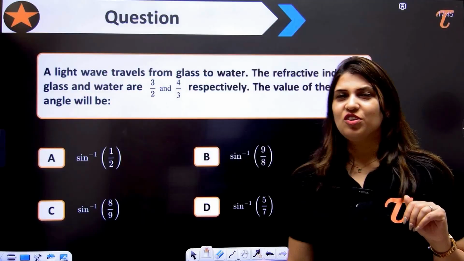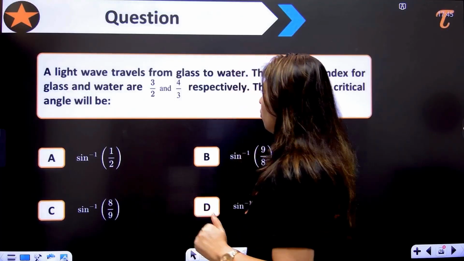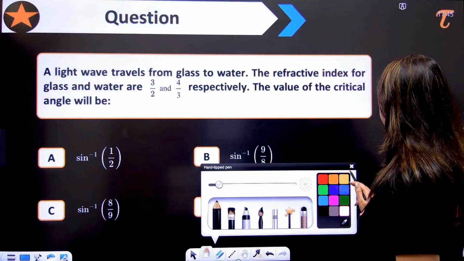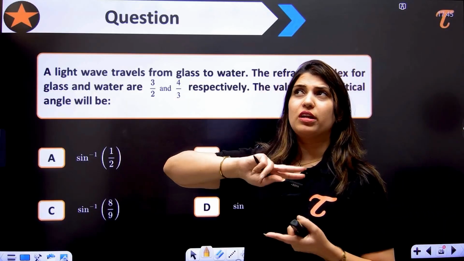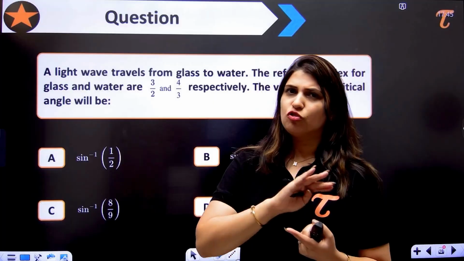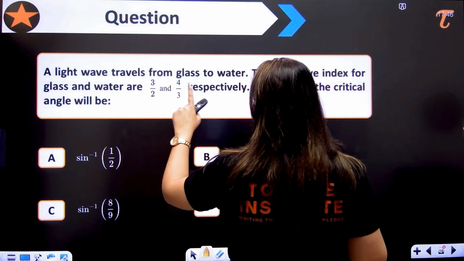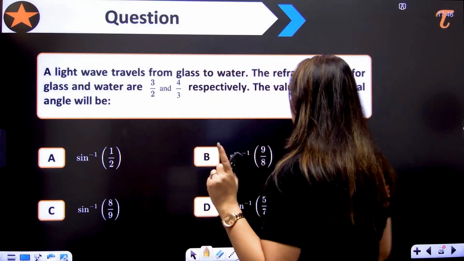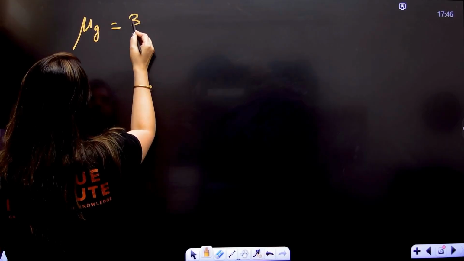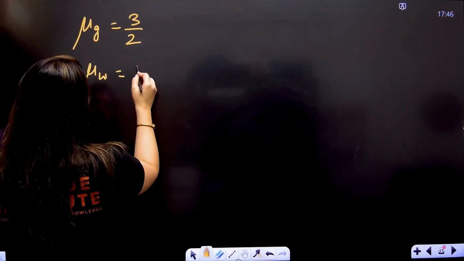Now it's time for the numericals. Now let's see how the numericals can be asked on this. So first of all, they are saying that a light wave travels from glass to water. So if it is from glass to water, it means denser to rarer. So first condition is satisfied. Then refractive index for glass and water are given like this. They are asking for the value of the critical angle. Glass is 3/2 and water is 4/3.